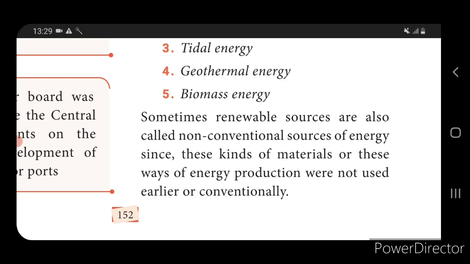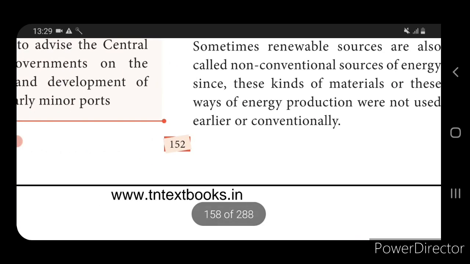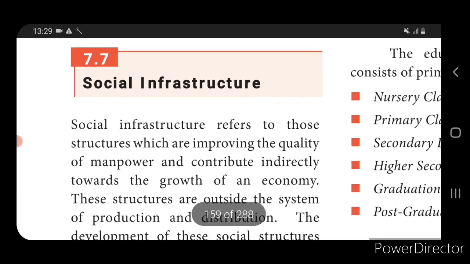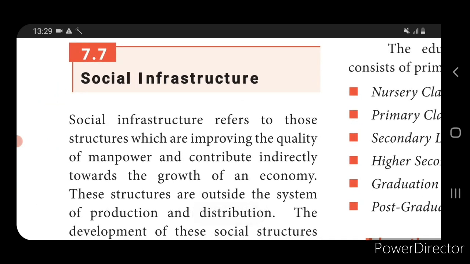Next we come to know about social infrastructure. The second supportive facility for the development of the economy is social infrastructure, which is mainly for the development of society or for the improvement in the quality of life of the people.